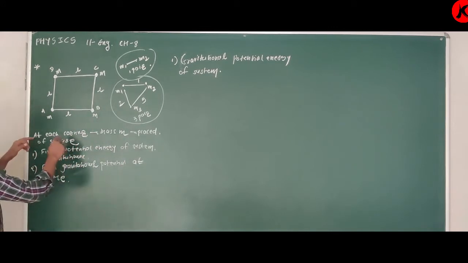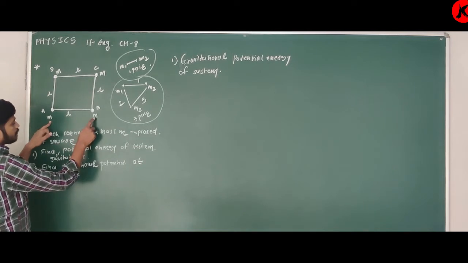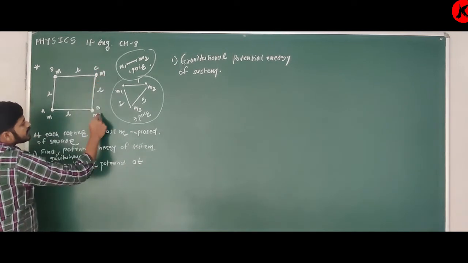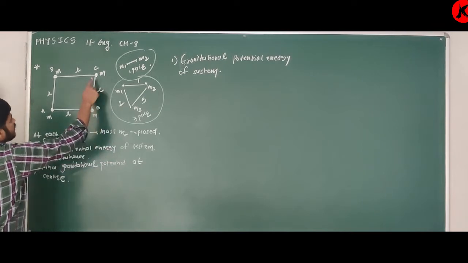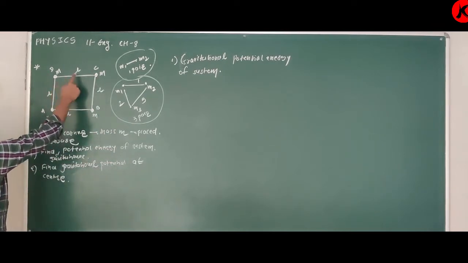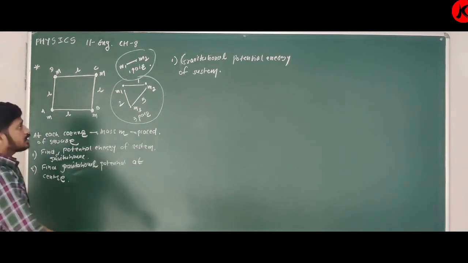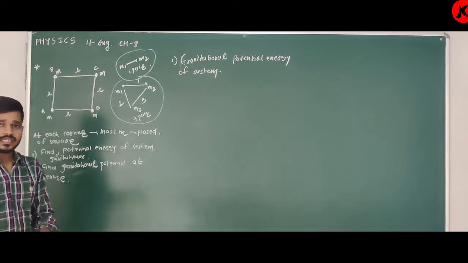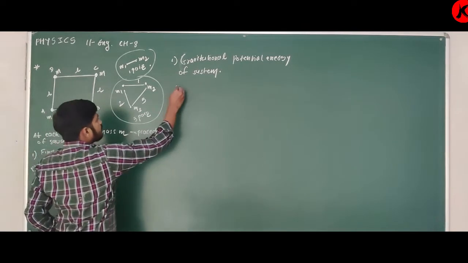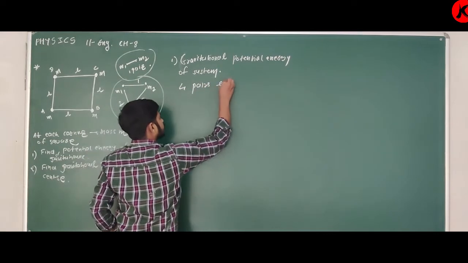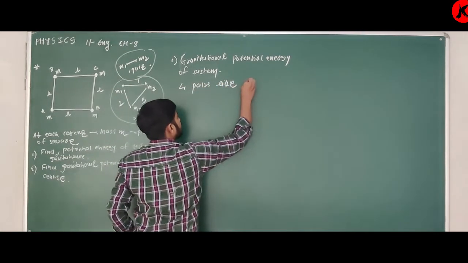How? See, first pair is between A and B, mass m, distance between them L. BC, mass m, distance between them L. CD, mass m, distance between them L. DA, mass m, distance between them L. So yes, first I will write one equation for them: 4 pairs like AB.